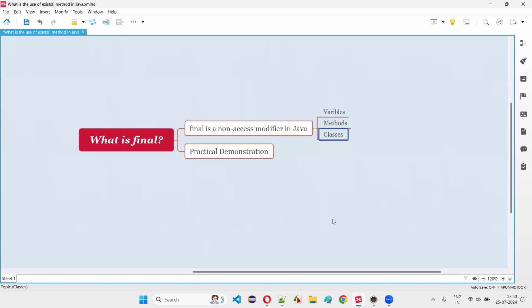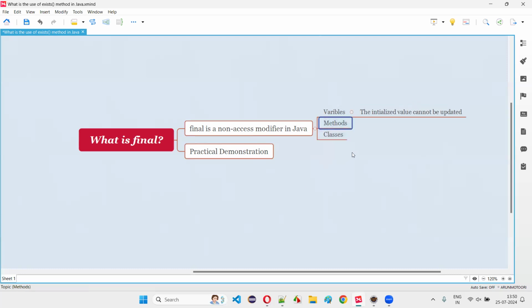So what will happen when you specify this final non-access modifier before variables, before methods, and before classes in Java? If you specify the final non-access modifier before variables, the initialized value cannot be updated. Once you specify final before a variable, the initialized value for that particular variable cannot be updated anymore.